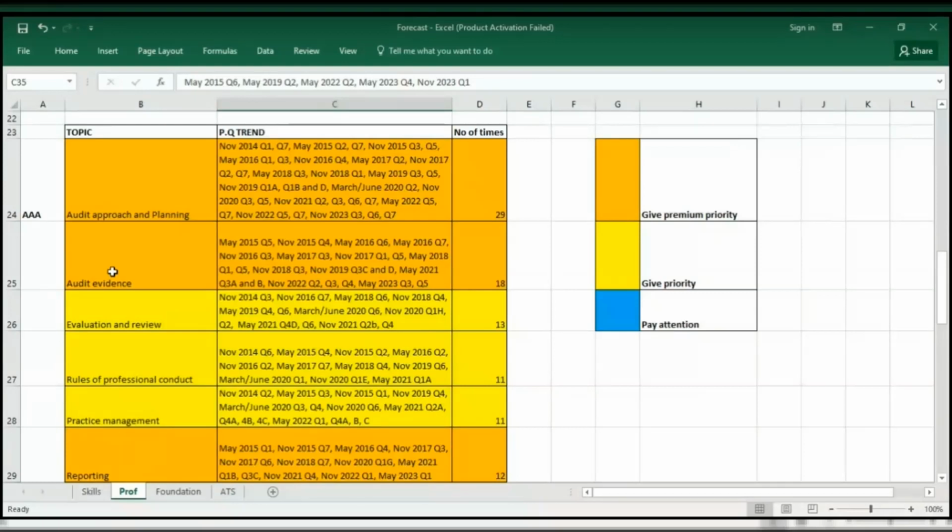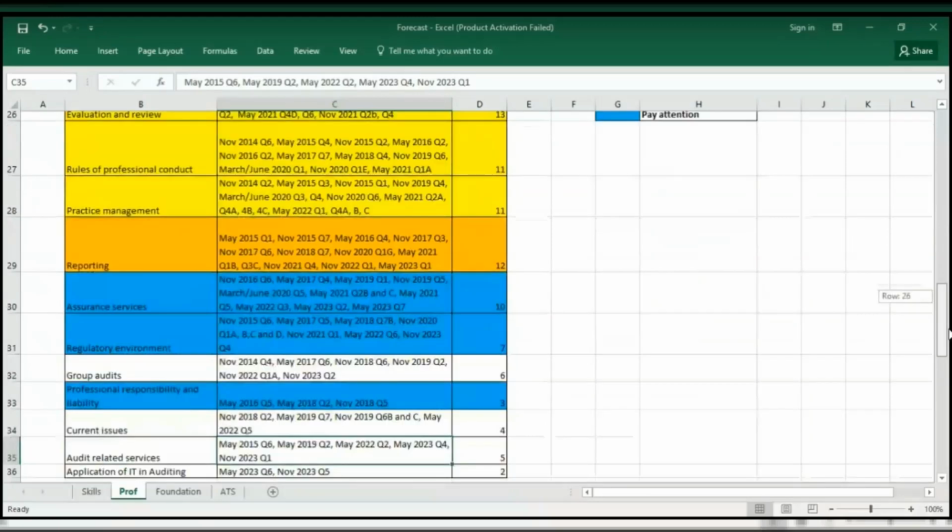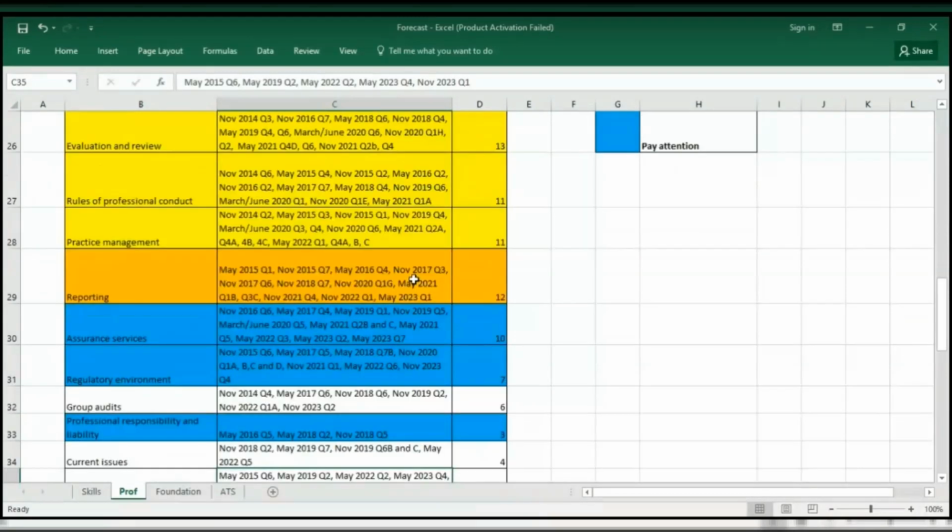Once you're done studying or revising, make sure you solve at least 40 to 50%. That's about 7 to 9 questions. When you're done with that, move to reporting. Now, reporting was last examined in May 2023 also, and that makes it highly probable in your May 2024 examination. So please give premium priority to reporting. Study, revise, and solve a minimum of 40 to 50%.